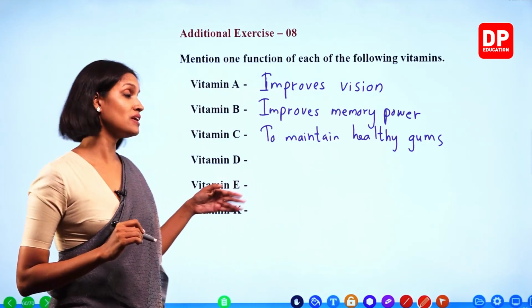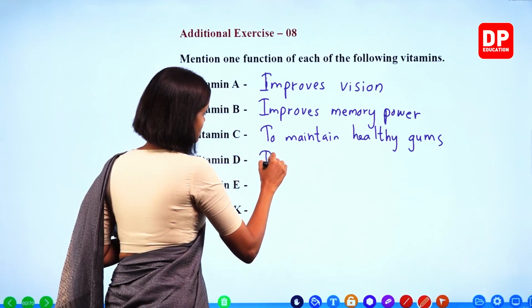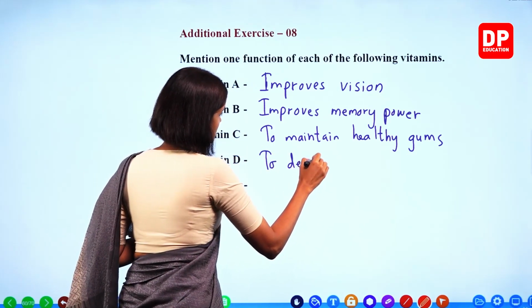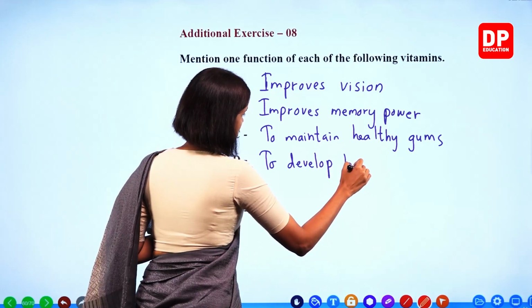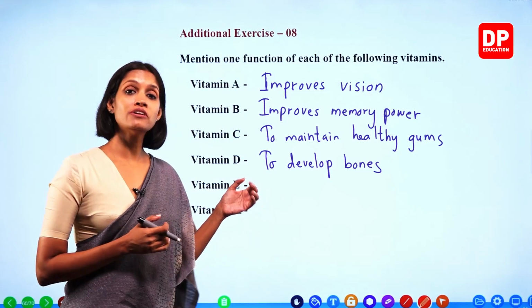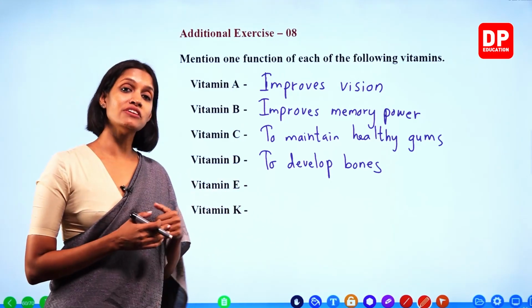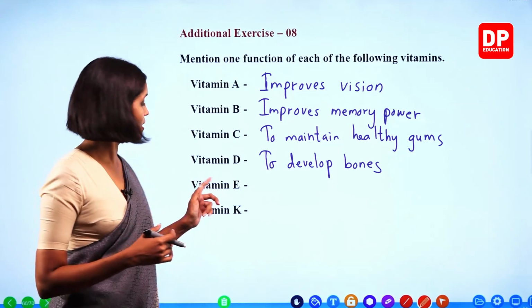Vitamin D helps to develop your bones, okay? To develop bones. Vitamin E is important for cell division, to maintain cell division. Right, vitamin K helps in blood clotting, okay?